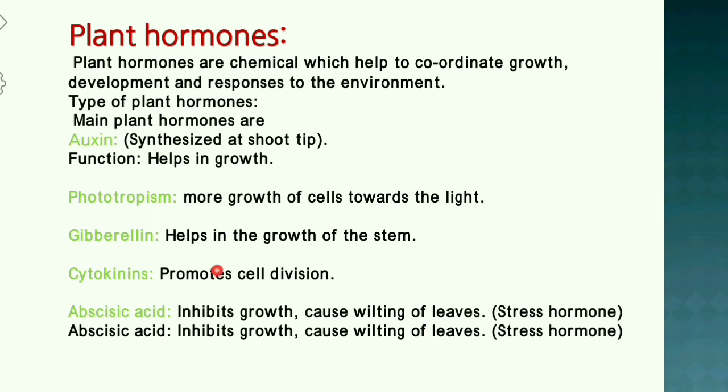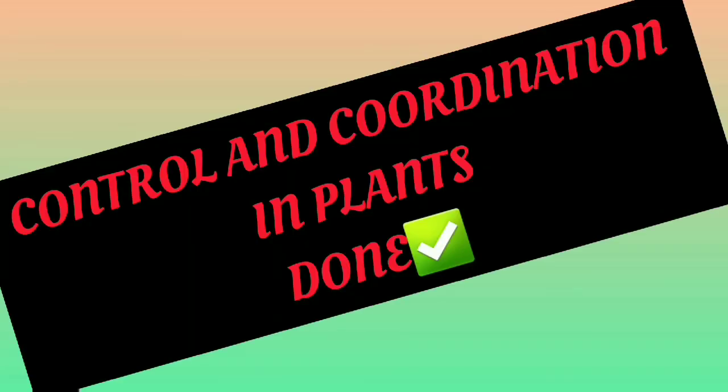Gibberellin helps in the growth of the stem. Cytokinins promote cell division. Abscisic acid inhibits growth and causes wilting of leaves. This is the stress hormone.